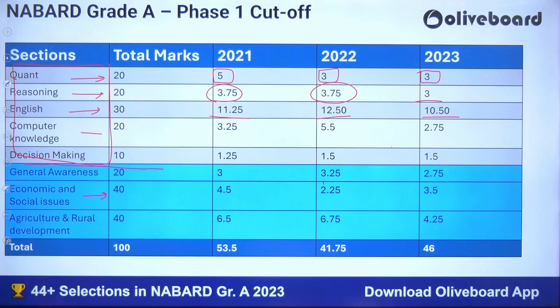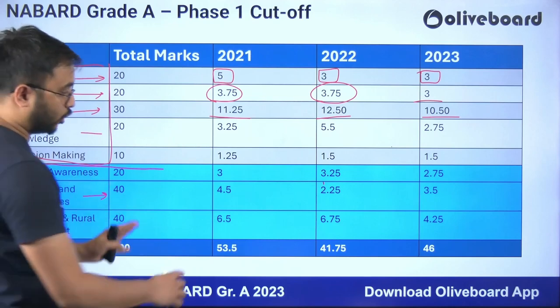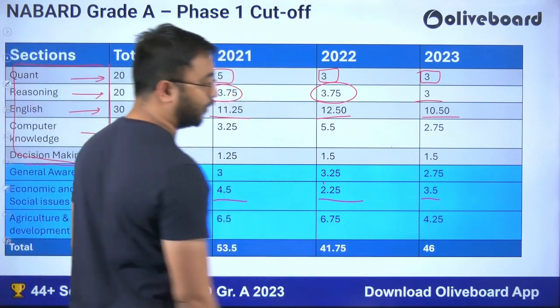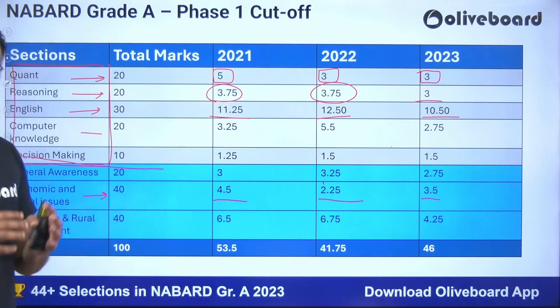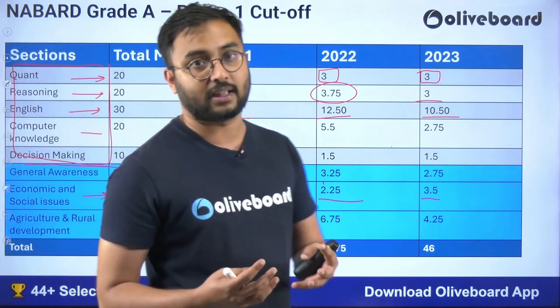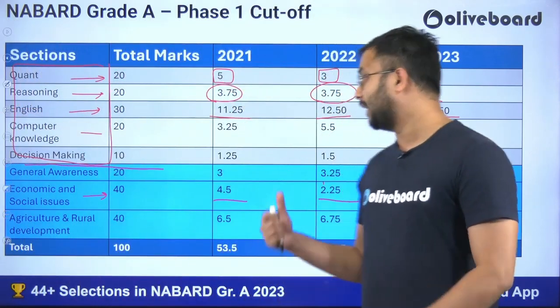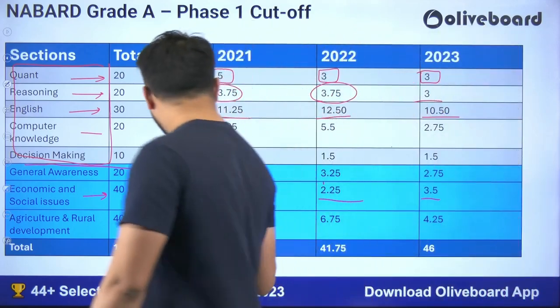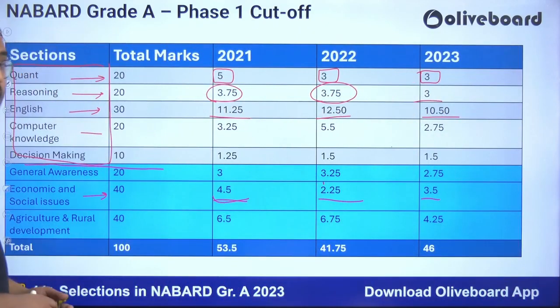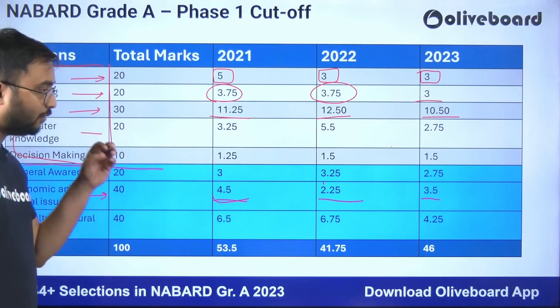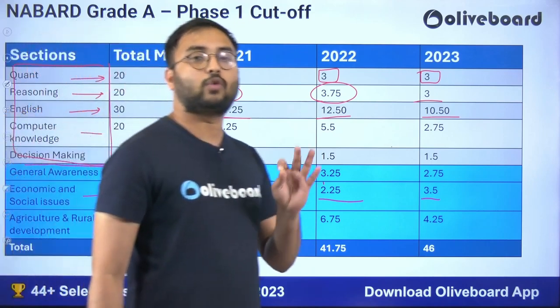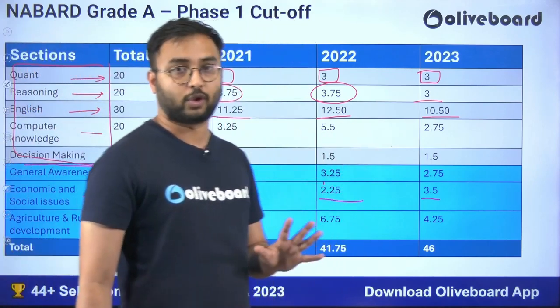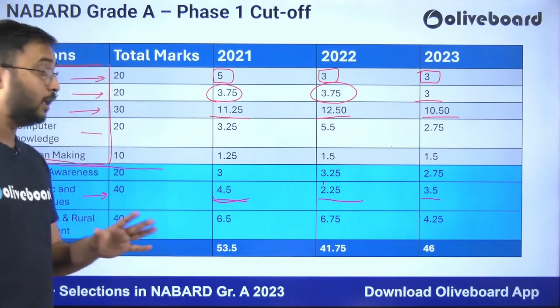Economic and Social Issues, that is ESI, out of 40, the cutoff is 4.5, 2.5 and 3.5. This shows that ESI, which is more current oriented for the Phase 1 exam, PIB news, government schemes, that is what will come in ESI MCQs. And when this section is considered, again, it is also scoring. I will recommend that the target score for ESI should be 30 plus marks out of 40. Yes, you heard me right.